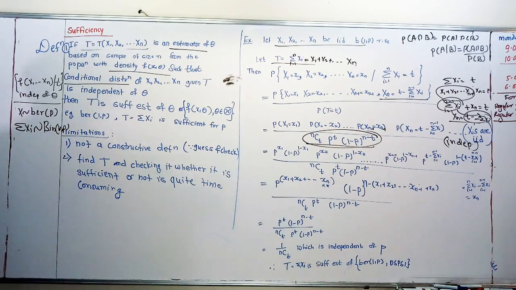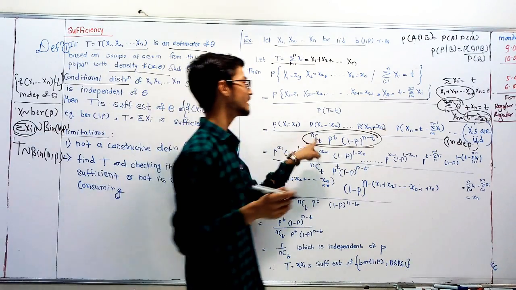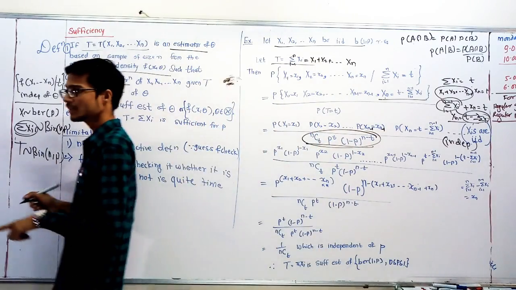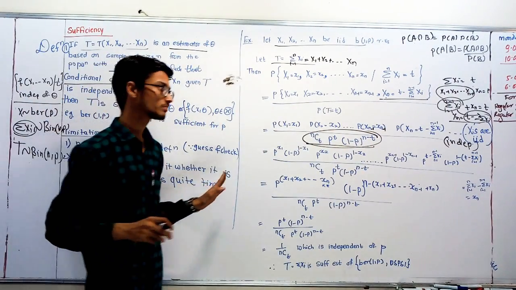Any doubt? No? And what is summation xi? It is our statistic. T follows binomial with n comma p. Therefore, we write this as nCt, p raised to t, 1 minus p raised to n minus t. Okay? Any problem? Any doubt? No. Okay.